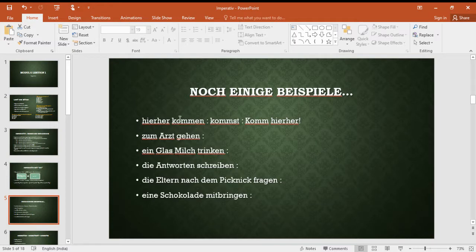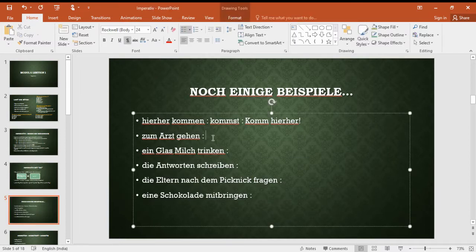You have to take the verb, conjugate it according to du, cut st, and you will get the imperative form of the verb, komm. So komm hier is the imperative sentence. Zum Arzt gehen. Here also, we'll conjugate according to du. That becomes gehst. And then we'll cut st. It will become geh. Geh zum Arzt.